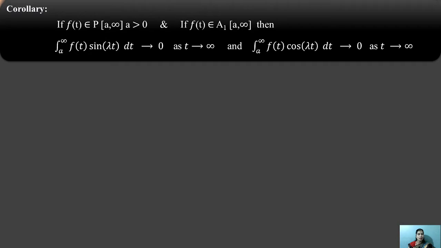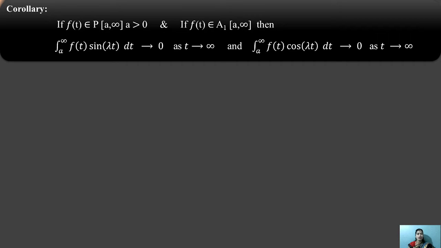Today we'll be discussing another corollary. You know what is meant by a corollary: a corollary is a short proof following from a theorem or a lemma. We will be discussing the same proof or result in this form. This will be the most important corollary we are introducing.